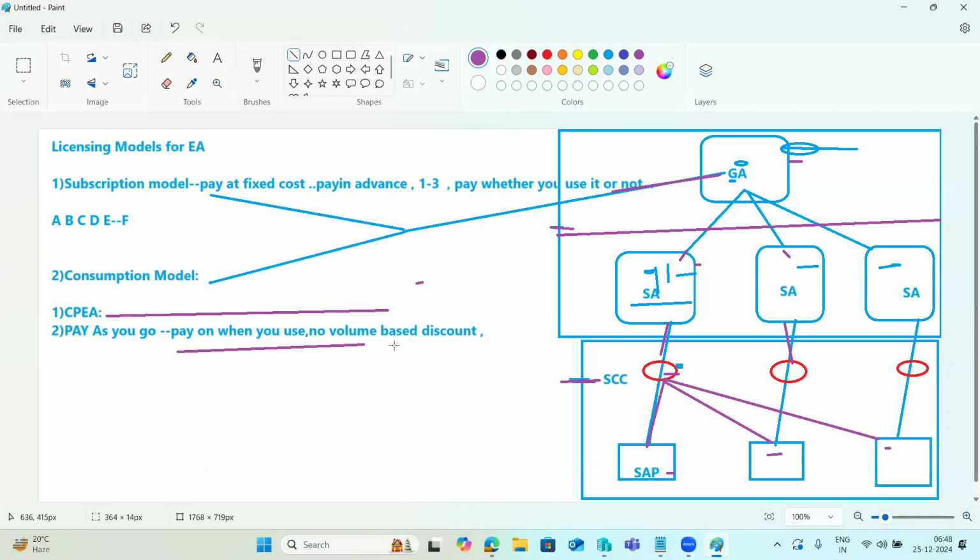But here, in the pay as you go model, you will get a monthly balance sheet and you need to pay it. So if the customer has to choose between CPEA and pay as you go, based on the subscriptions or the license he is using, he can go ahead with CPEA in case of longer usage. Yes, correct.